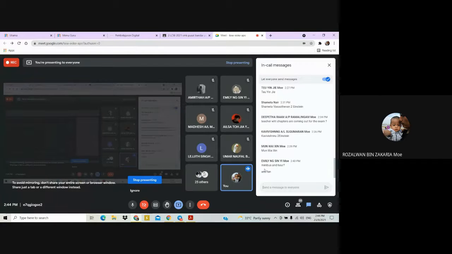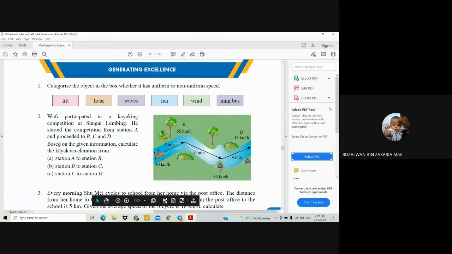Yeah, Emily. Minibus, hour, and fan. Yes, that's the correct answer for the uniform speed. Okay, question 2A. Teacher, is it 15 kilometers per hour acceleration? Okay, can you tell me how you get that one?